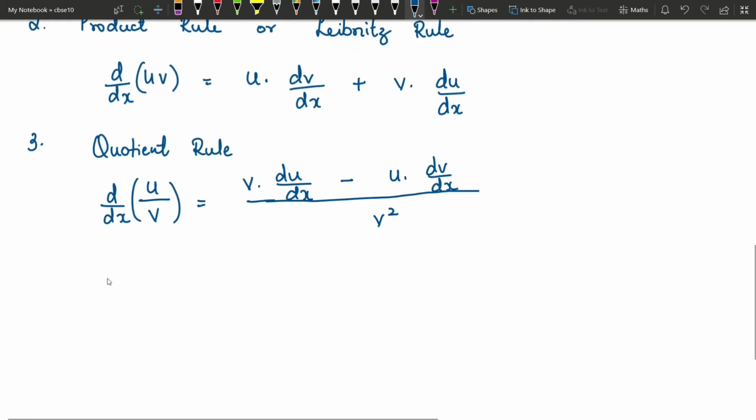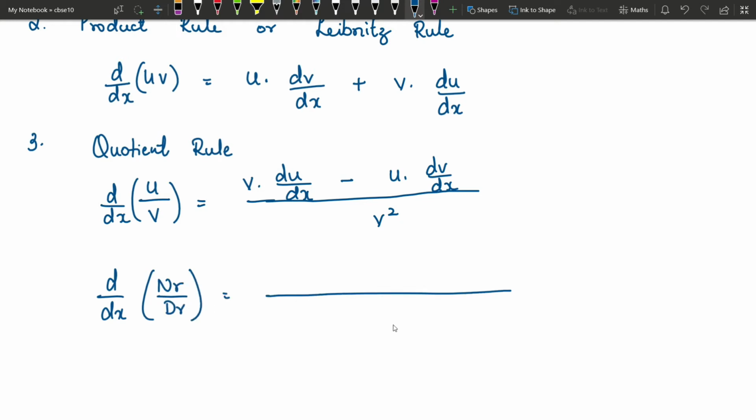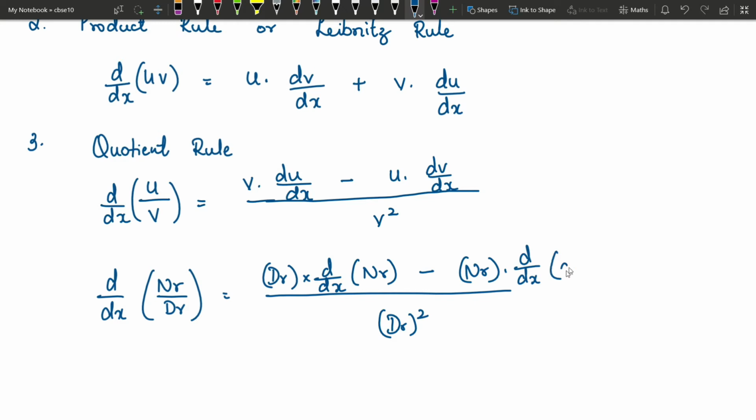This is called the quotient rule. Remember it this way: this is numerator, this is denominator. Don't forget to write denominator square. Here you have to write denominator into derivative of numerator minus numerator into derivative of denominator.